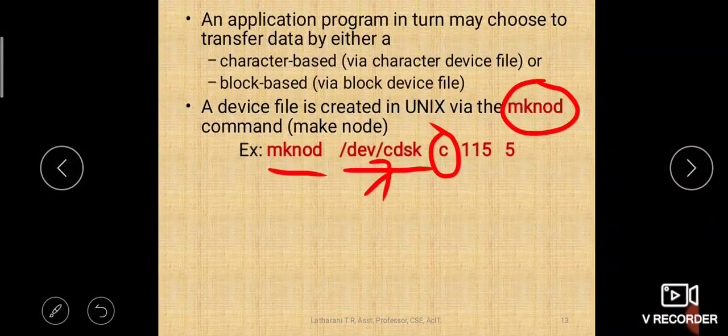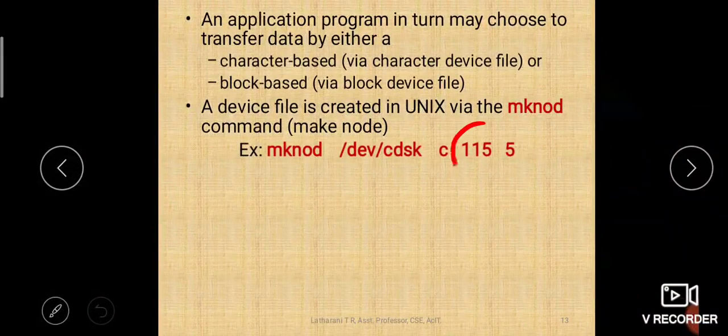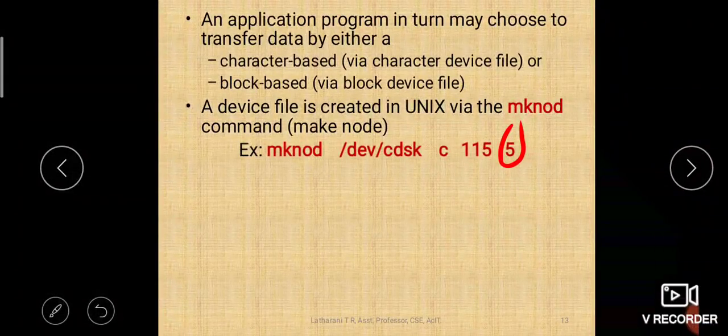That C after this path indicates that it is a character device file. Then this 115 you can see here, this is the major number. 115 is the major number and this 5 is the minor number. We'll see what that is. mknod is a command which is creating a device file.